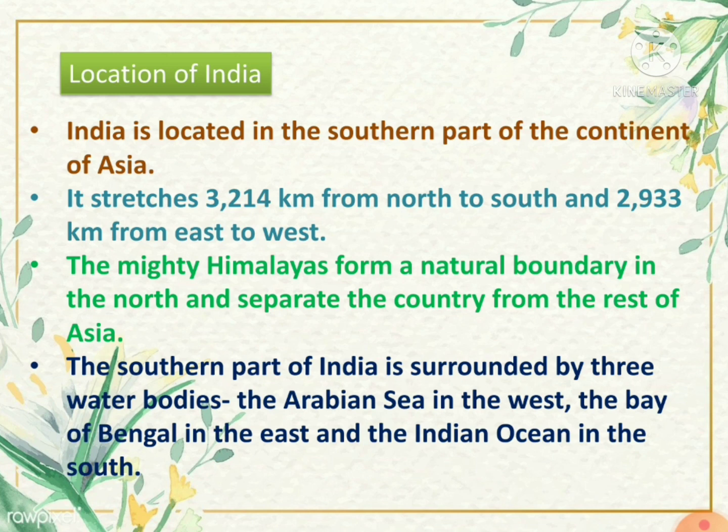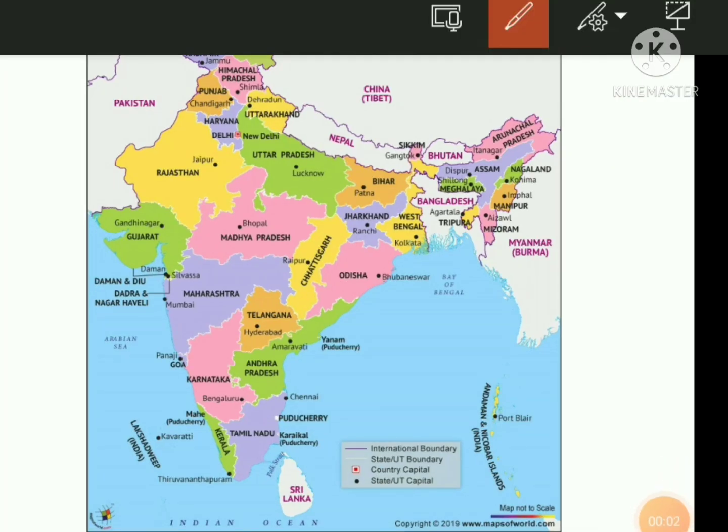It stretches 3,214 kilometers from north to south and 2,933 kilometers from east to west. That means अगर आपको नॉर्थ से साउथ में ट्रैवल करना है तो आपको कितना किलोमीटर ट्रैवल करना पड़ेगा? 3,214 kilometers. Let us see. This is the map of India. If you have to travel from north to south, how many kilometers you have to travel? Let us see. See, this is the north direction and this is the south direction. So if you want to travel from north to south, how many kilometers you have to travel?